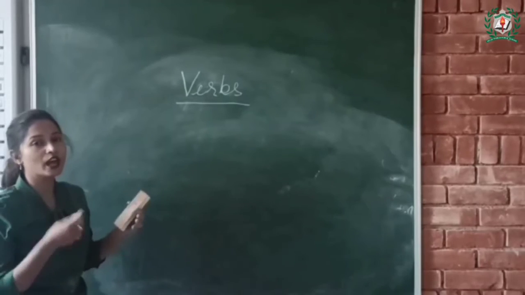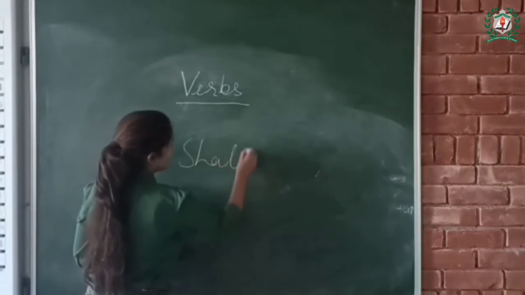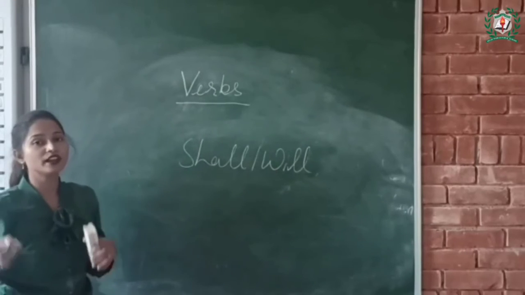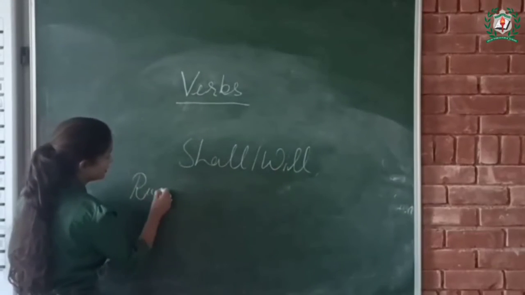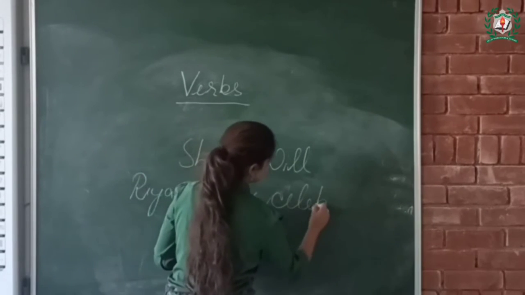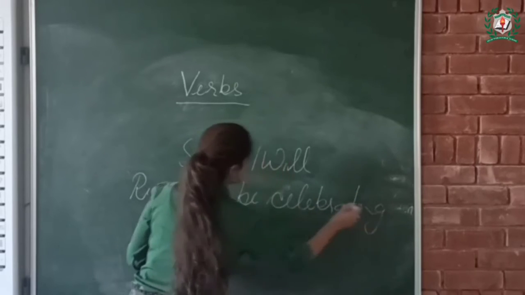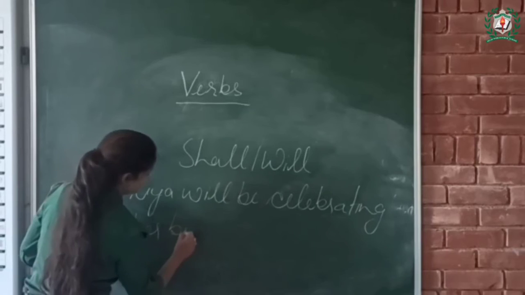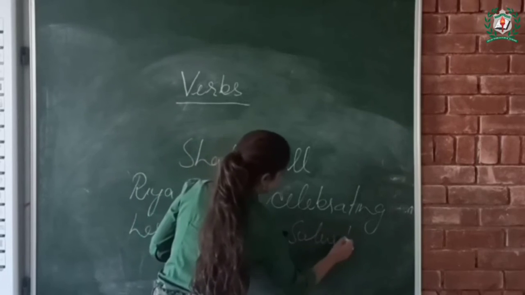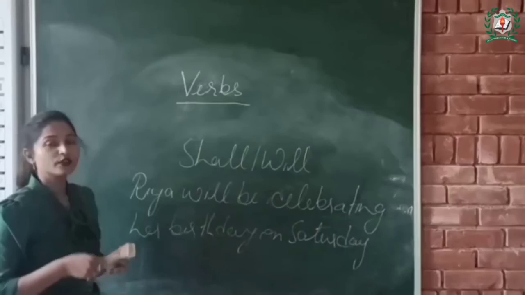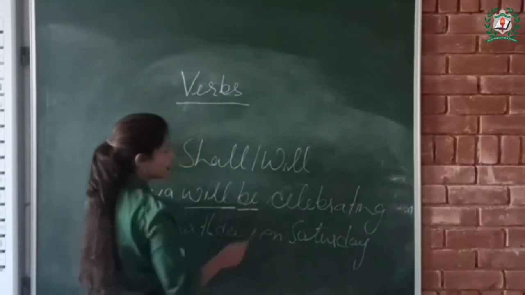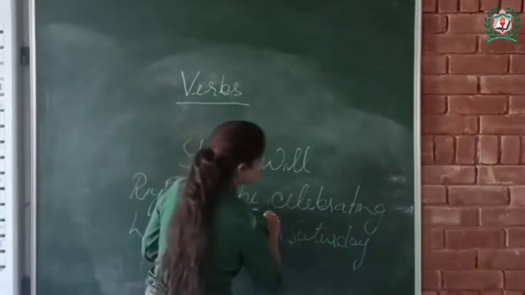So now let's see how the helping verbs shall, will are used to form future continuous tense. For example, Riya will be celebrating her birthday on Saturday. The helping verb will plus be are used with the main verb.